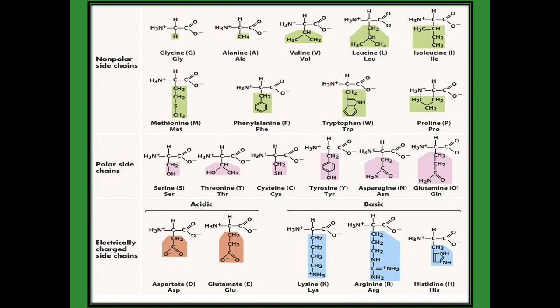In this slide we are going to see the types of amino acids. The amino acids are given here in zwitterion format. We are going to concentrate only on the R. R means the side group, the alkyl group. Instead of R, if H is added, that is glycine. G is the symbol and GLY is the three letter code.